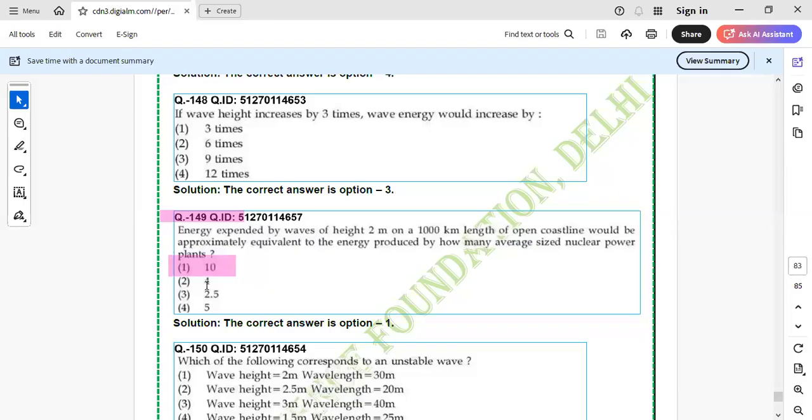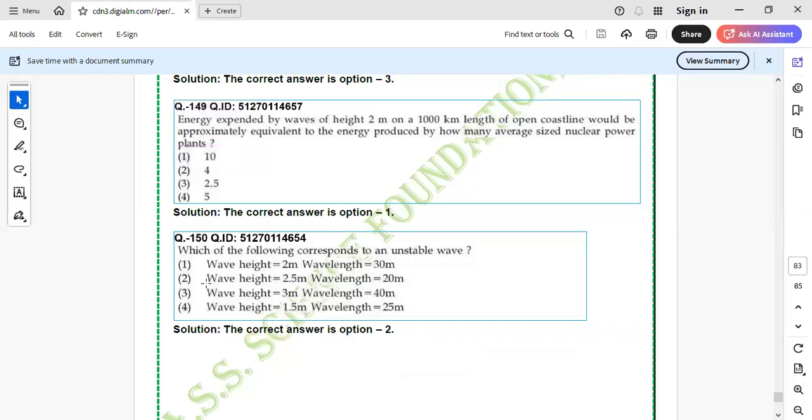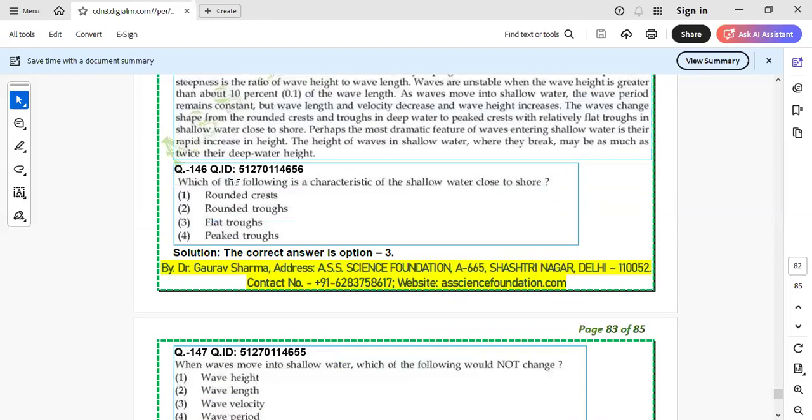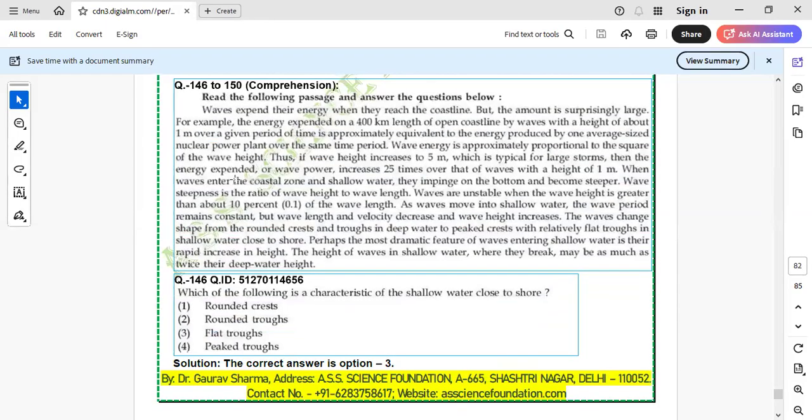Let me tell you, very easy question. Next question. In the passage, they have mentioned instability. Waves are unstable when the wave height is greater than 10% of the wavelength.